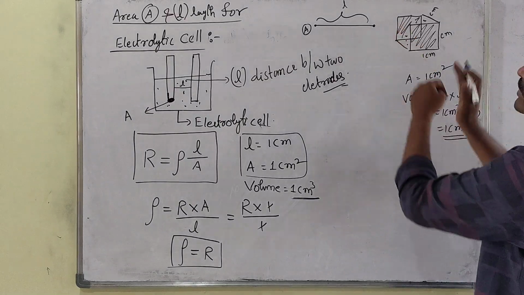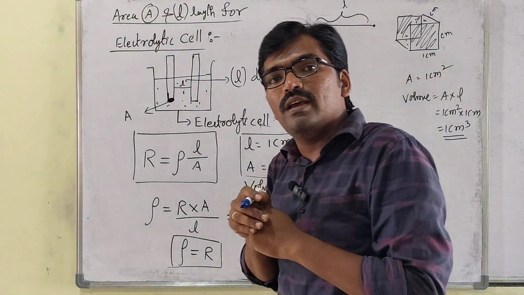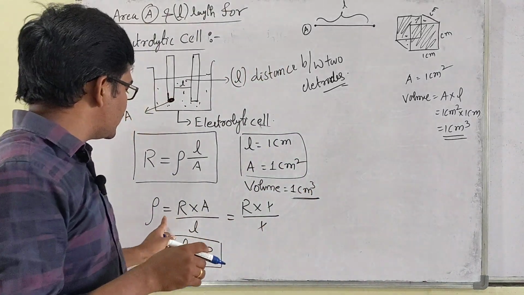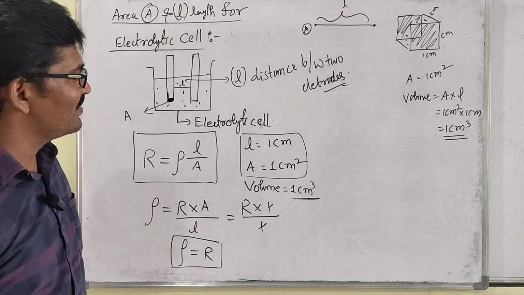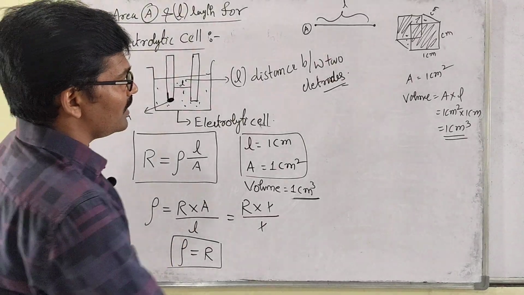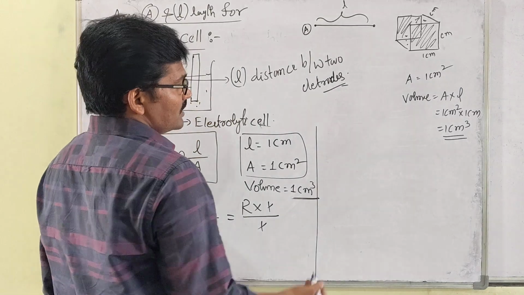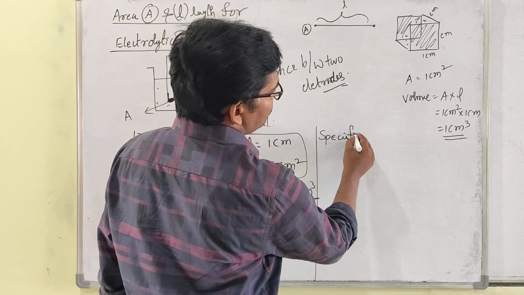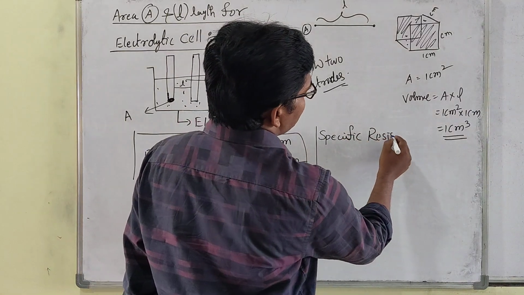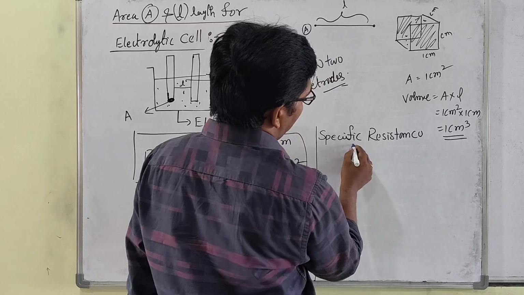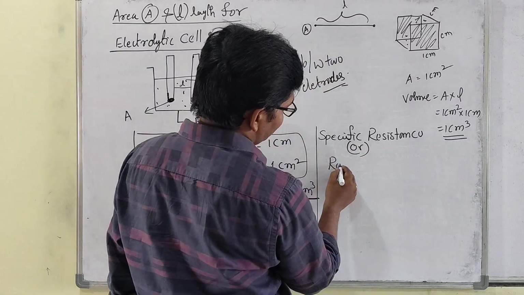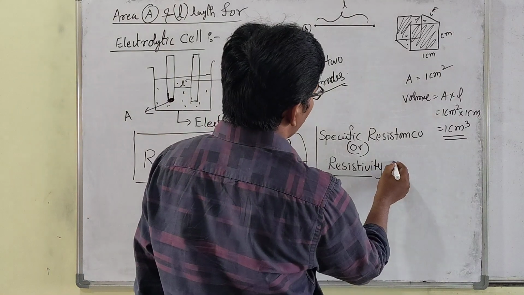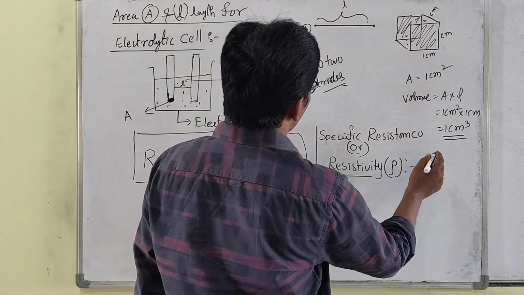So within the 1 centimeter cube, how many ions are there? The resistance of all those ions we call resistivity or specific resistance. So what is the definition for specific resistance or resistivity? స్పెసిఫిక్ రెసిస్టెన్స్ ఆర్ రెసిస్టివిటీ ఎలా డిఫైన్ చేస్తాం,